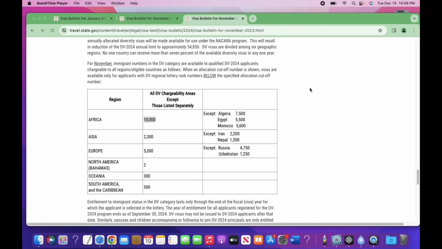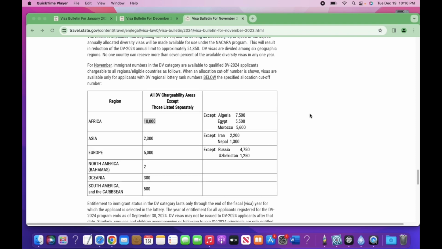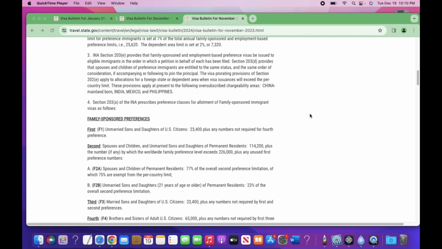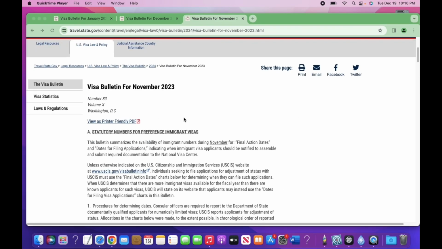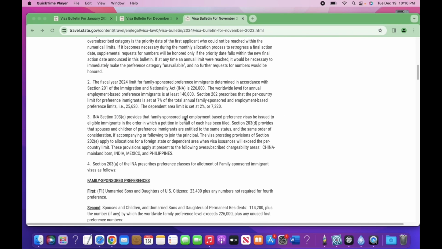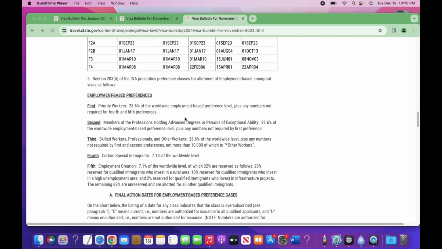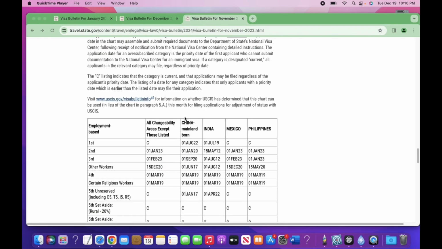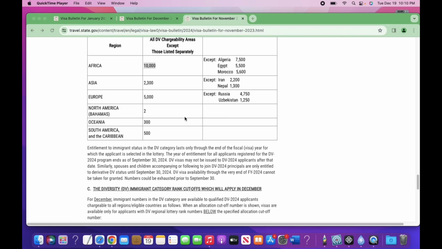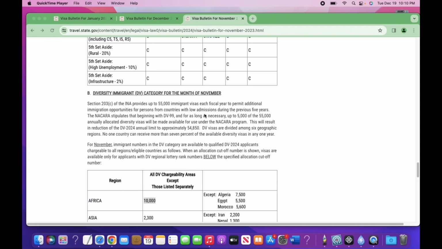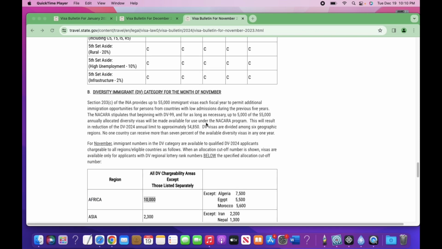When we go to the computer, we are only using the State website because this is the only place that provides the information. The Visa Bulletin is for all the categories, from family sponsored to employment sponsored. But in today's video, our main focus is the DV category for November, December, and January.